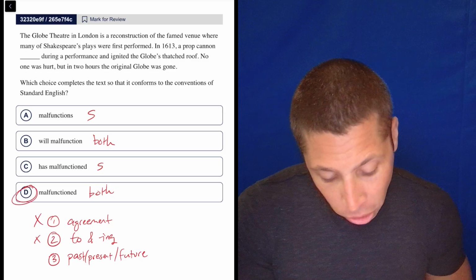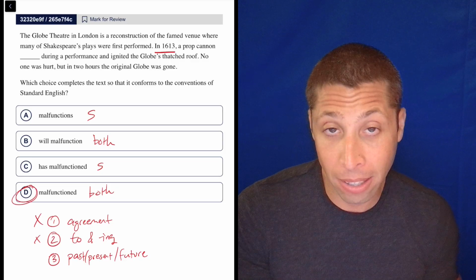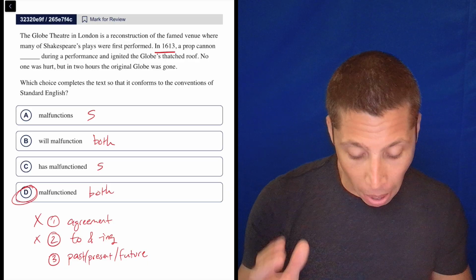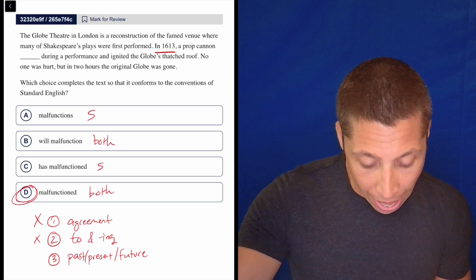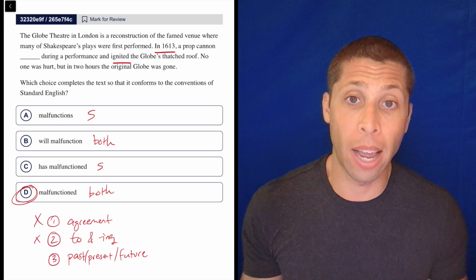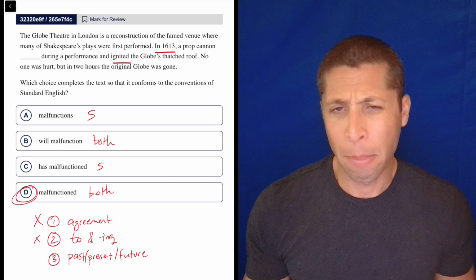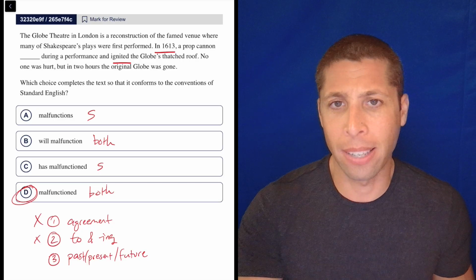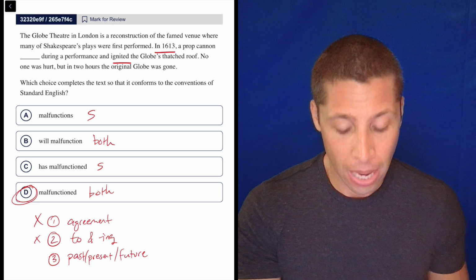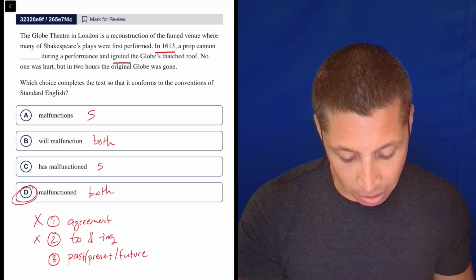So malfunctioned makes sense for a few reasons. We're talking about the past, 1613, and then this sentence is repetitive, right? A prop cannon malfunctioned and ignited the Globe's thatched roof. So a little symmetry, always nice to reinforce what's going on, but I think just common sense and context here tell us that this is about the past, 1613. That's a long time ago. So we're going to use the past tense, which is D.